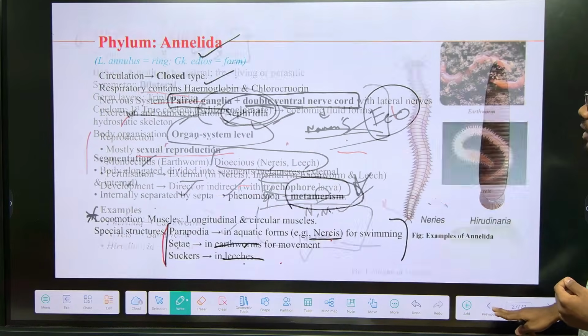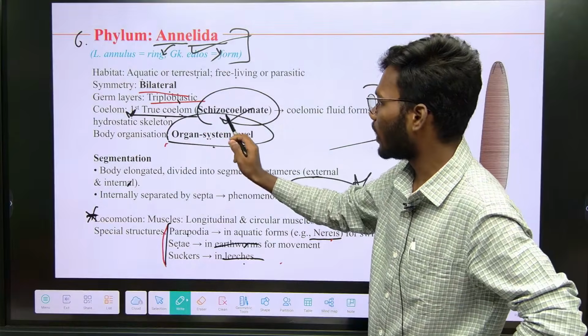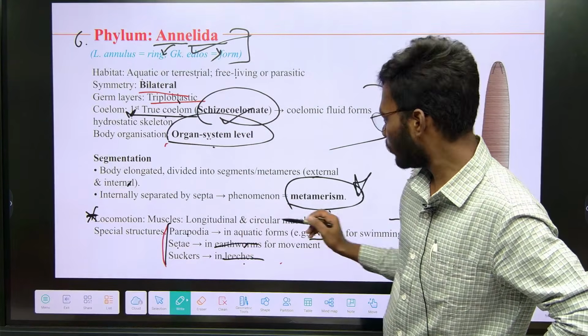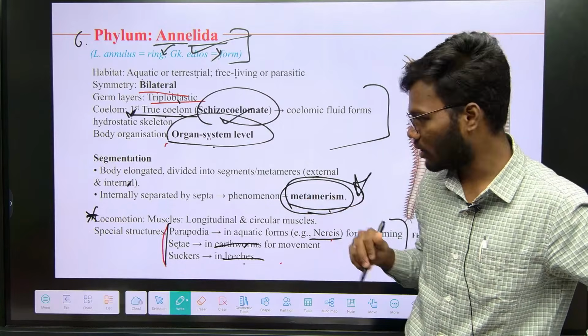Understand? Annelids, let me revise annelid important points. First, true coelom, schizocoelomate. Metamerism, metameric segmentation, this phenomenon is called metamerism.